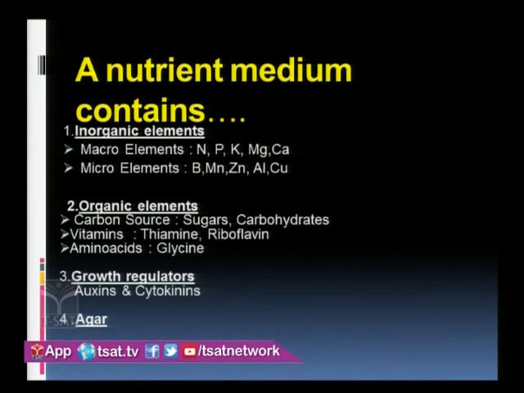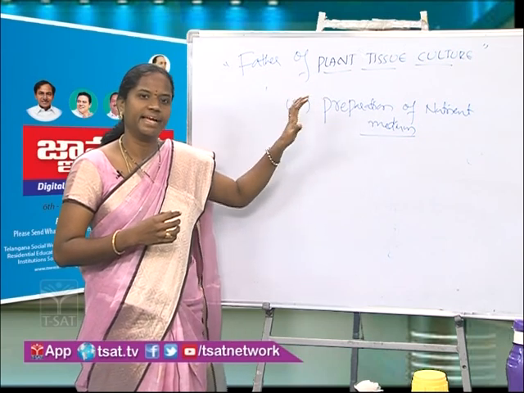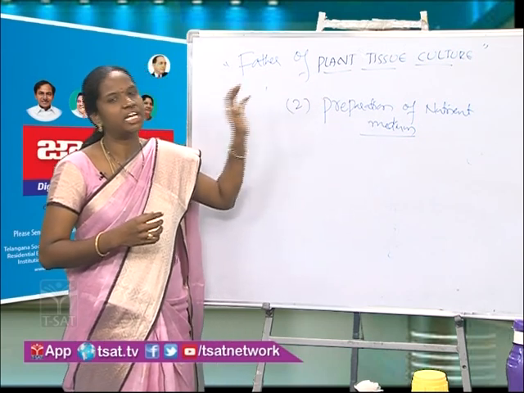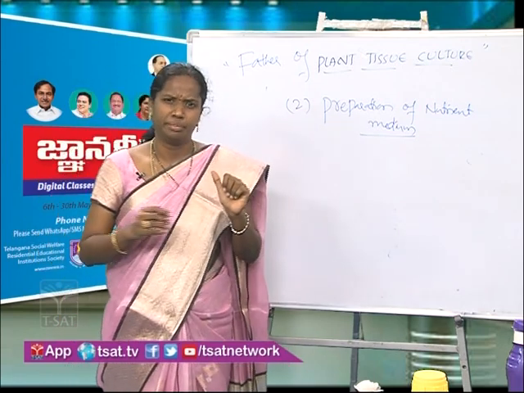What will the auxins do? Auxins will favor the root formation and cytokinins will favor the shoot formation. And finally, we can add the agar also. So all these things are present inside a nutrient medium: inorganic elements, organic elements, growth regulators and agar. So generally where will we pour all this nutrient medium?